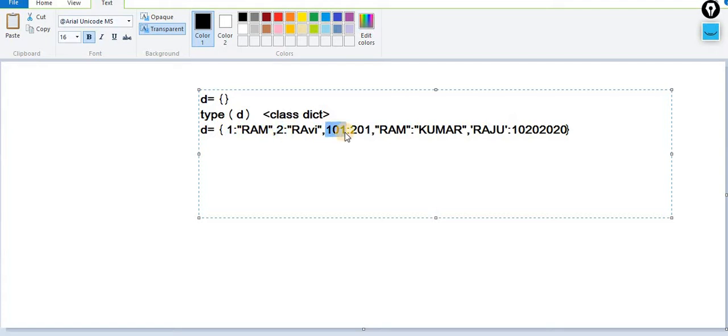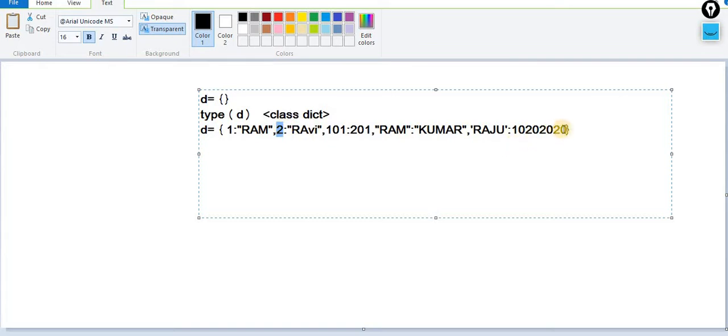Just consider a case of the roll number. Here slicing and indexing is not applicable. Why so? Because it's not a continuous memory location. So here, if I am talking about Ravi, the identity of Ravi is 2.